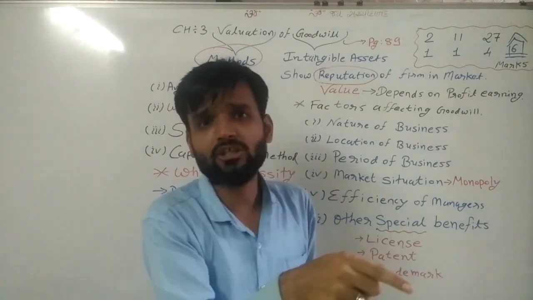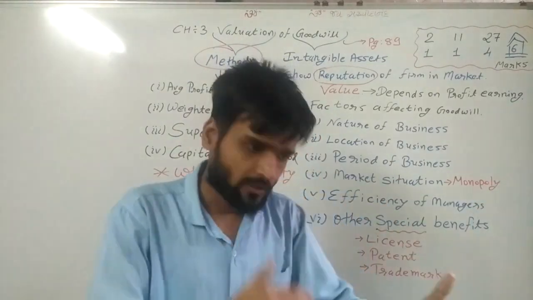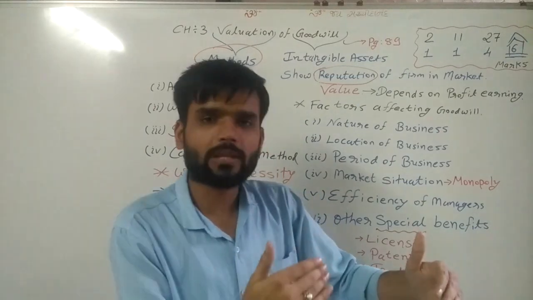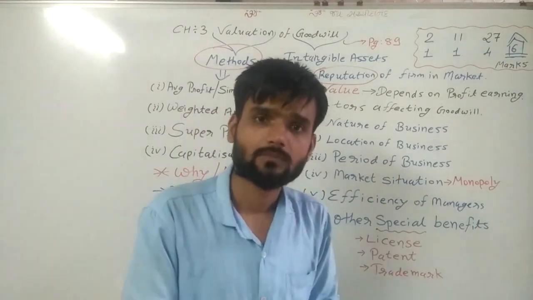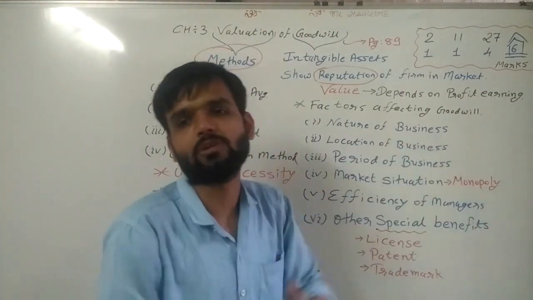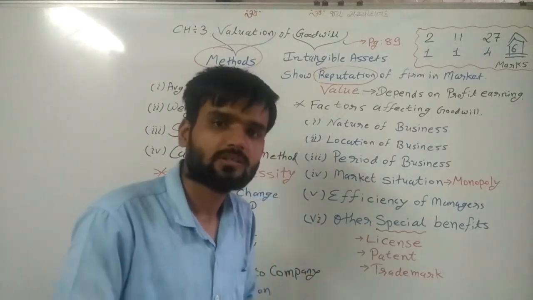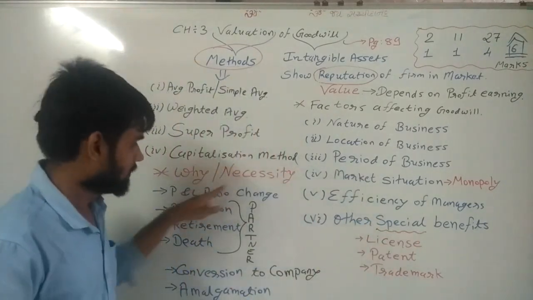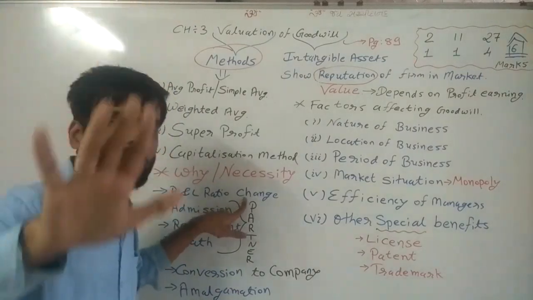Then he has a right to get more profit from the business, and that's why from the next year we will give him more profit. And if we are giving more profit to him, the P&L ratio changes. And that's why the P&L ratio changes and the necessity of goodwill arises.